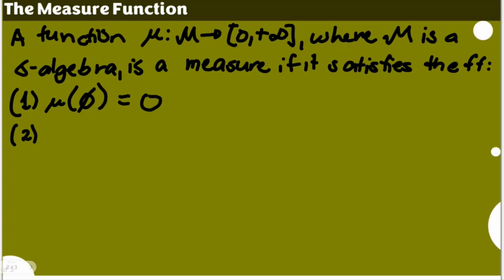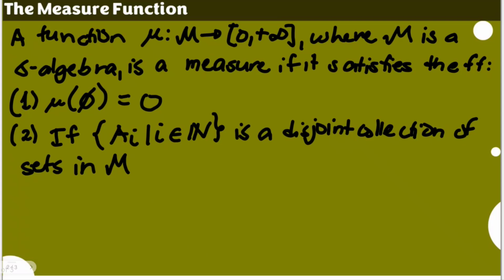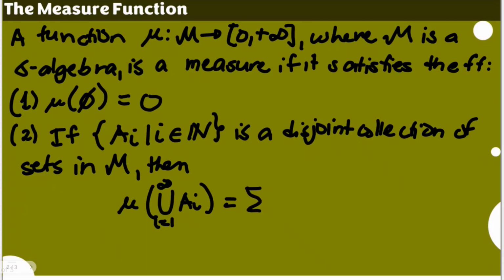And the second condition is this: if we have a sub i for all integers i, a disjoint collection of sets in our script m, then we would have this relationship: mu of the countable union of a sub i, as i goes from 1 to infinity, must be equal to the summation of mu of a sub i as i goes from 1 to infinity.